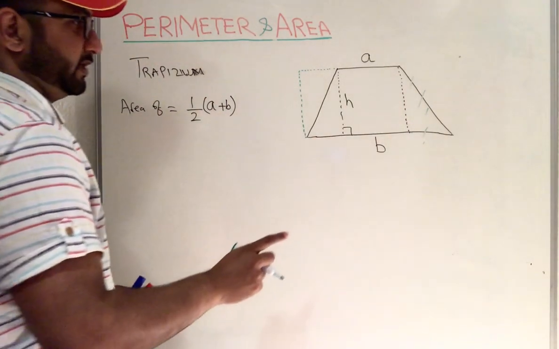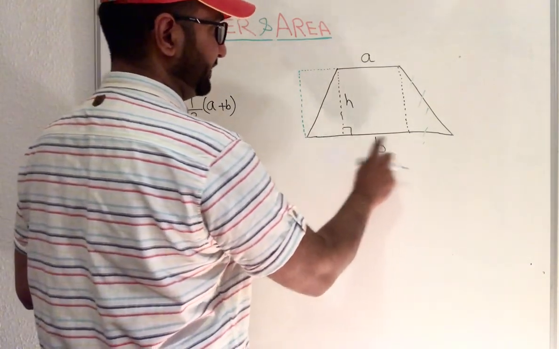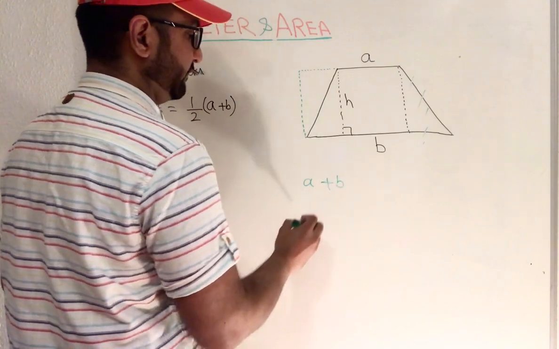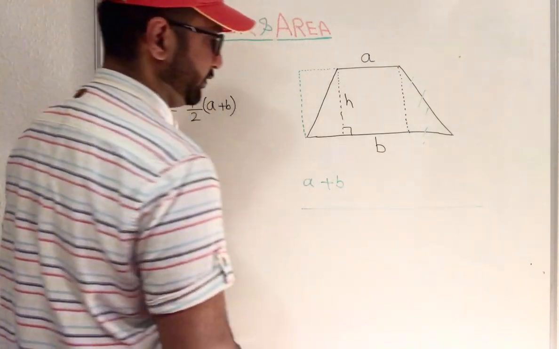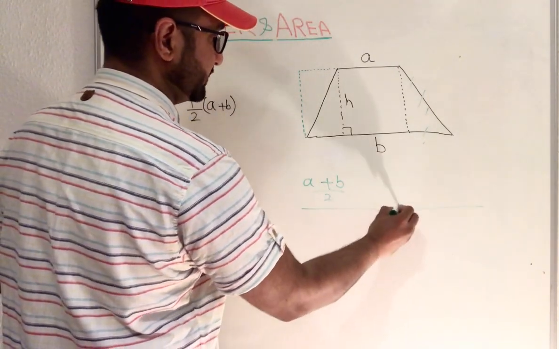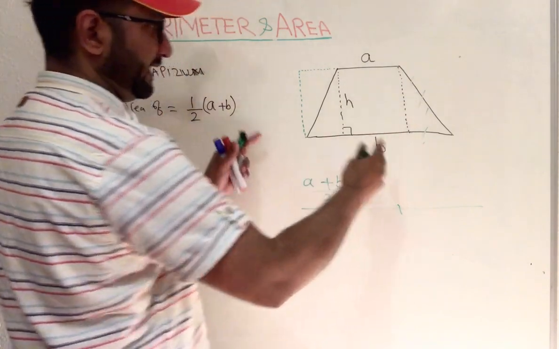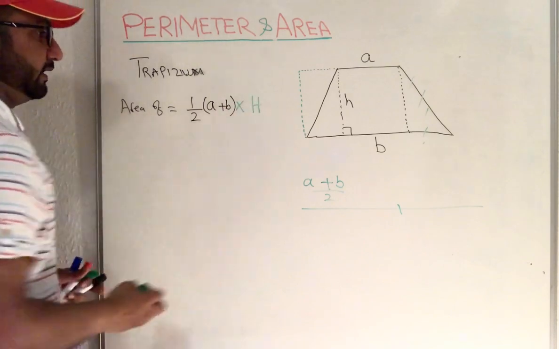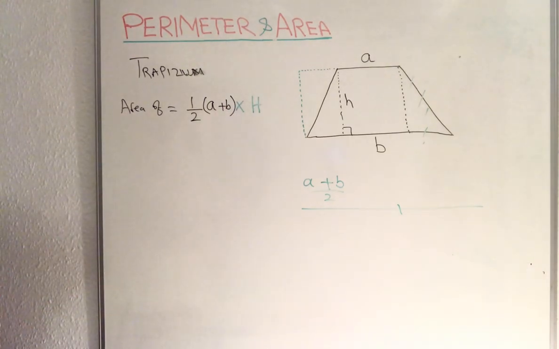That's why we use this, because if a plus b is written down, it becomes longer. If we divide by half, we get an equal part. Then times by the perpendicular height. That's how we find the area of a trapezium.